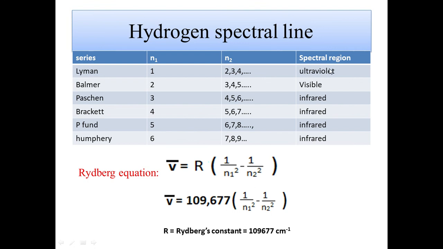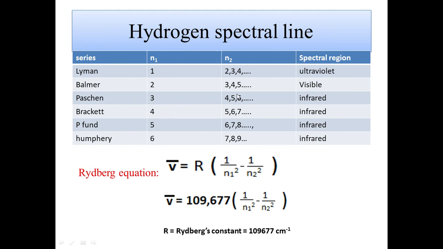range of the spectrum. Next, the Balmer series, that means rays come from any shell third and onwards, but reach only the second. That means their frequency and wavelength lie in the visible region. You can see that of the six, four series are lying in the infrared region. Paschen, Brackett, Pfund and Humphrey are lying in the infrared region.